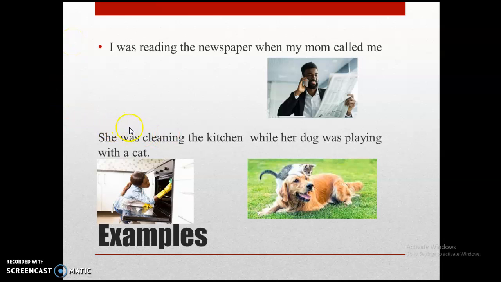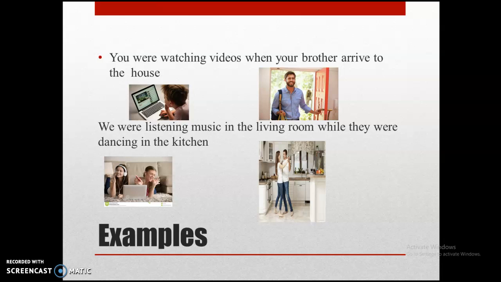We have another example. She was cleaning the kitchen while her dog was playing with a cat. As you can see, she was cleaning the kitchen while her dog was playing with a cat. These two actions are happening or happened in the past. We are going to check another examples. You were watching videos when your brother arrived to the house.